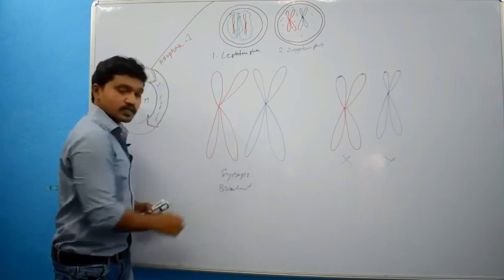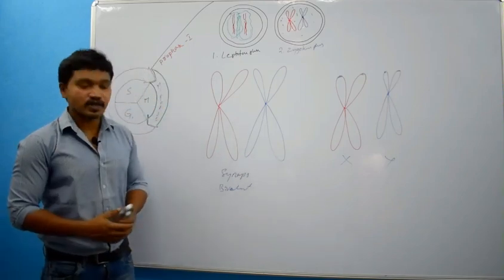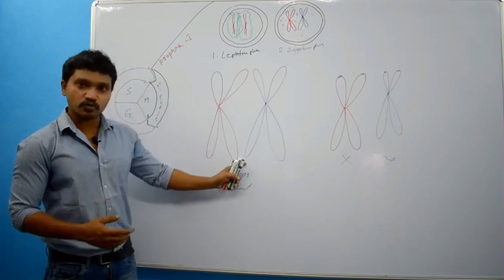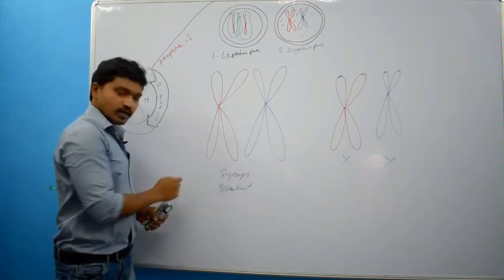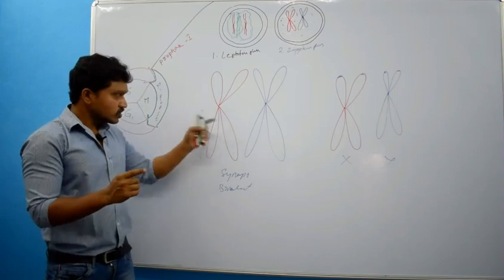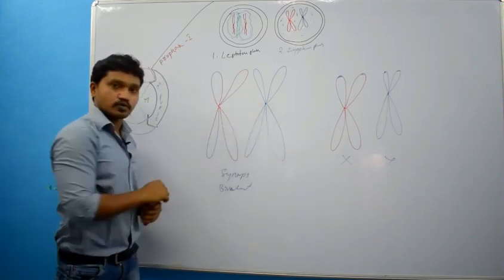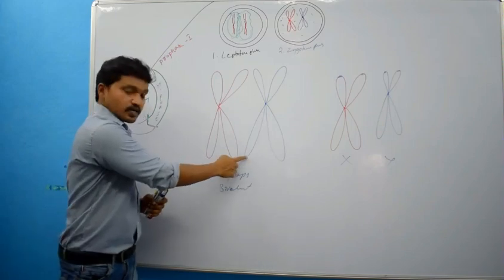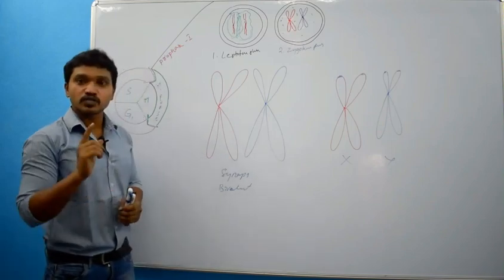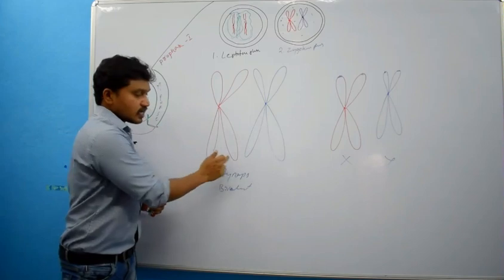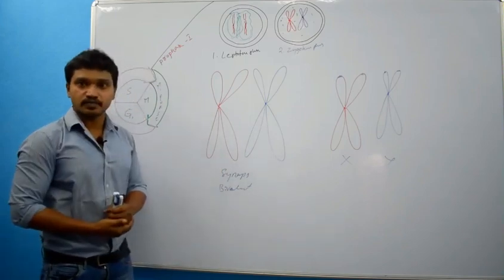These two chromatids are non-sister chromatids because they do not belong to the same chromosome. That's why these are non-sister chromatids.